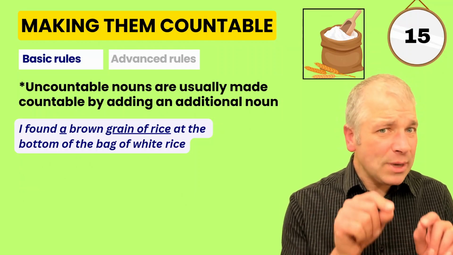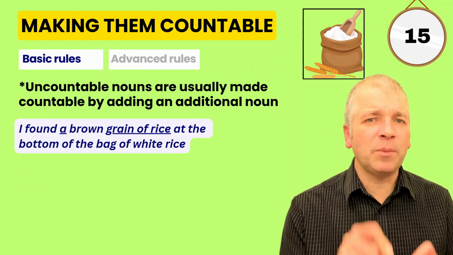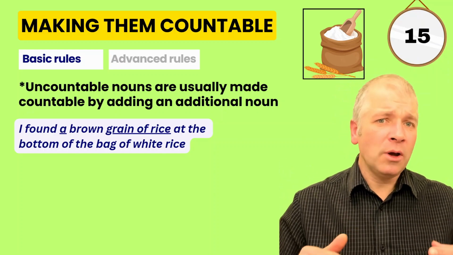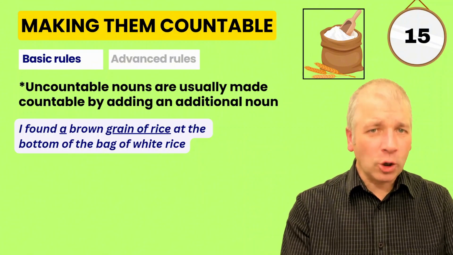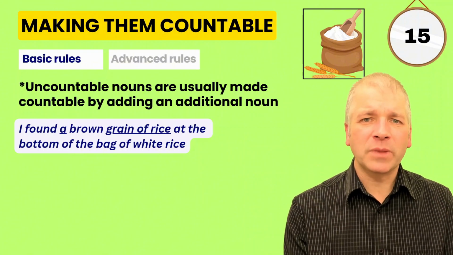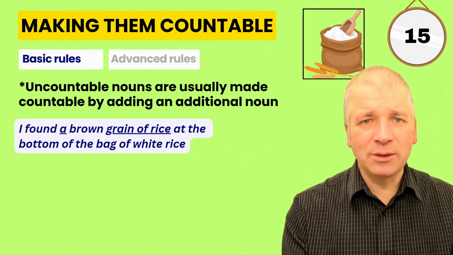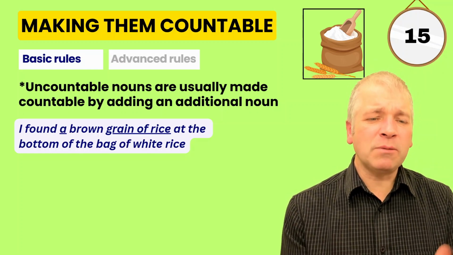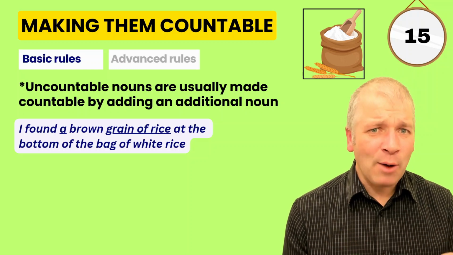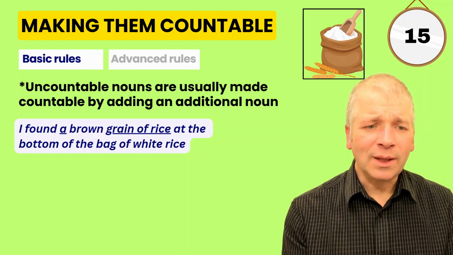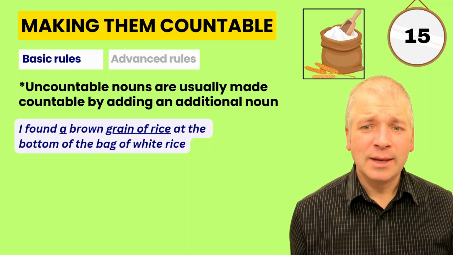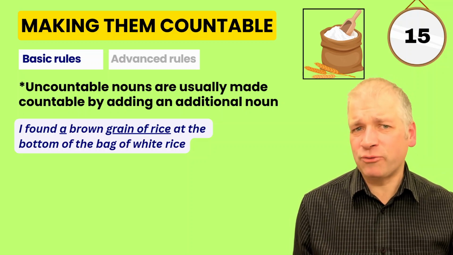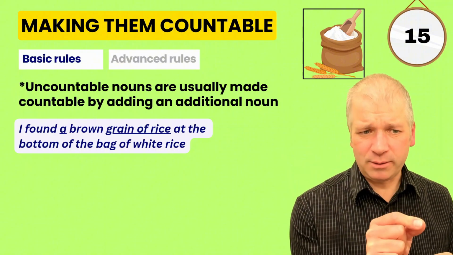Now, sometimes we can make uncountable nouns countable through a different method. With all of the words we've just looked at that are uncountable, there are ways of forcing them to become countable. But we do this by adding an additional noun before them. Let's take rice, for example. Rice is an uncountable noun because we measure it by volume, not the individual pieces.